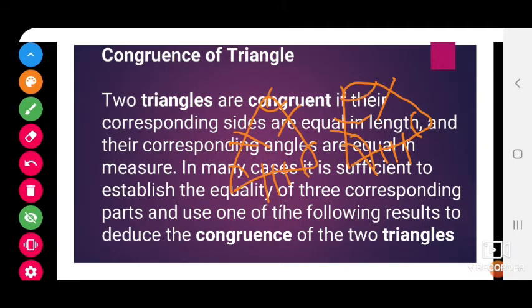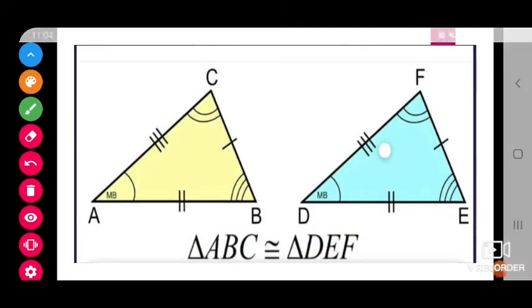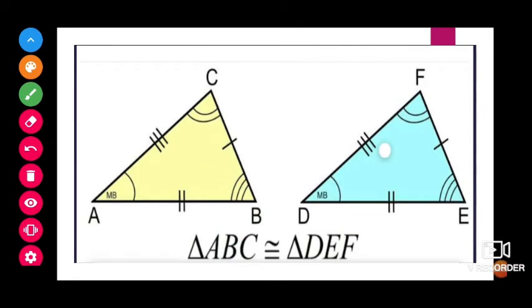Corresponding angles. For this the corresponding angle is this, for this the corresponding angle is this, for this the corresponding angle is this, then we can say that both the triangles are equal in size, that is congruent triangles. Now here we can see the example for that congruency.